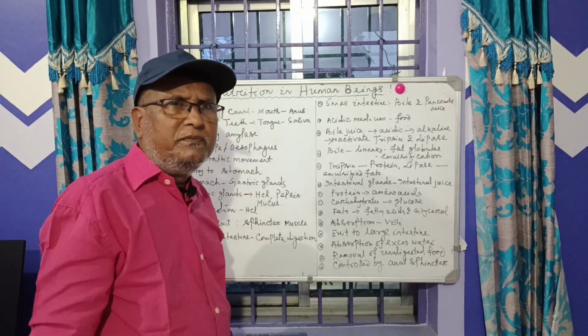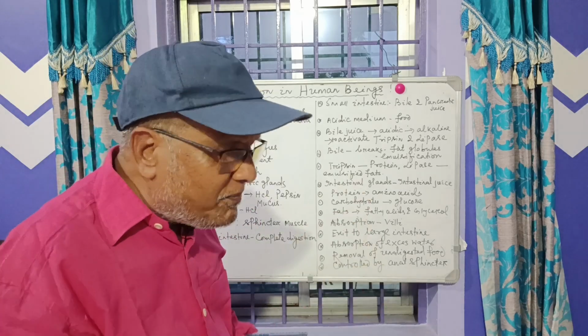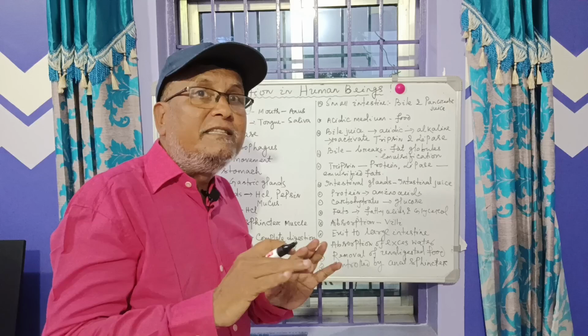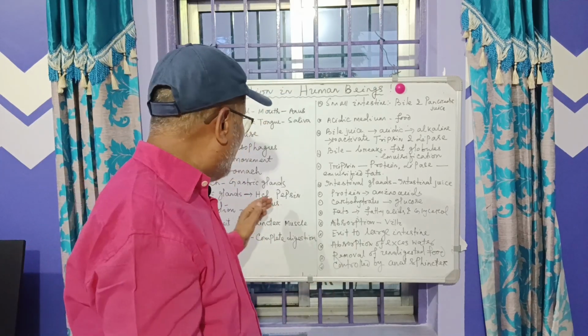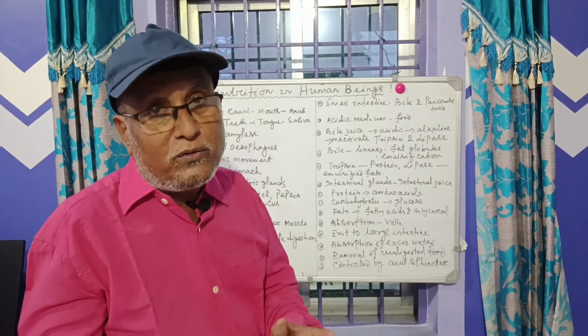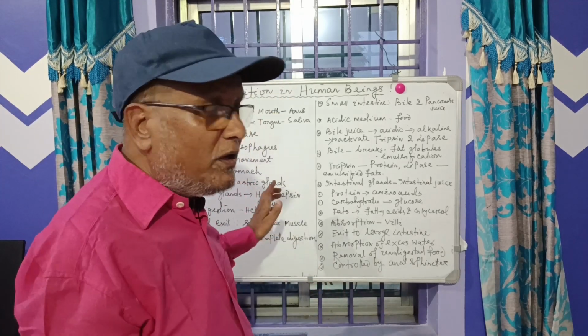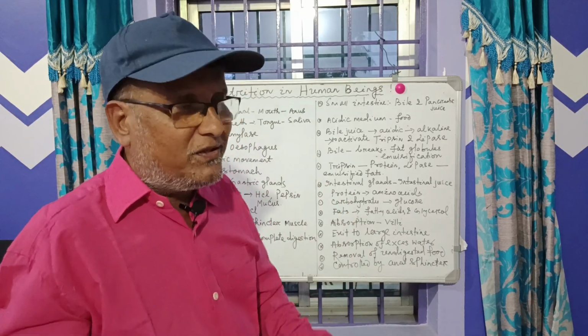And mucus protects the inner soft lining of the stomach from the acidic action. You know acid is corrosive, so the inner soft wall may corrode. So mucus protects the inner wall of the stomach from the acidic action.